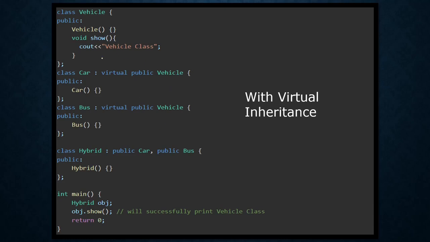Now because all the classes which are inheriting this vehicle class have a single instance of it, if we try to call this so function, it will successfully print the vehicle class, because now hybrid doesn't have multiple copies of this vehicle class. It has a single instance of that vehicle class.